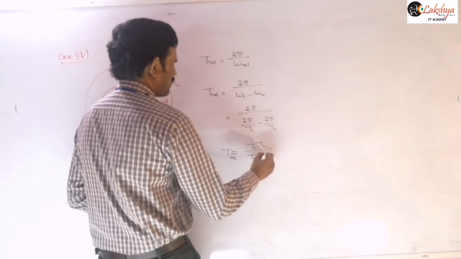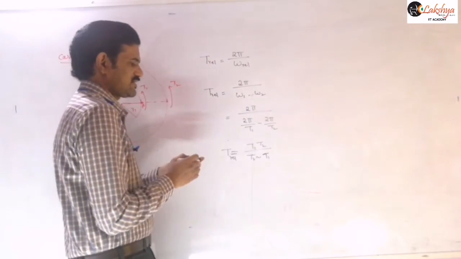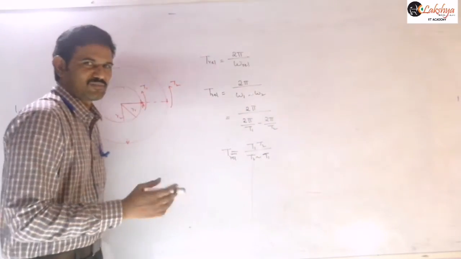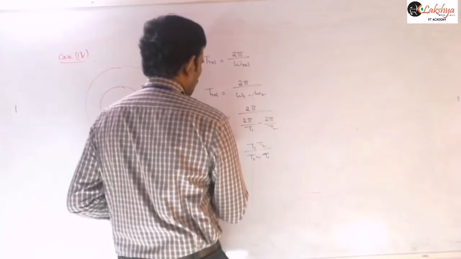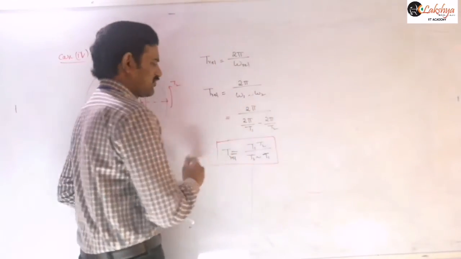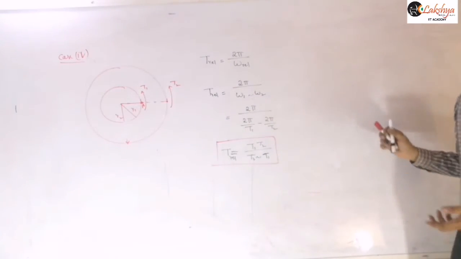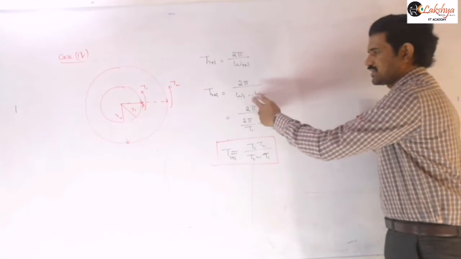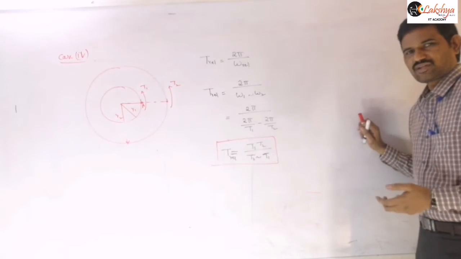Whichever of t1 and t2 is larger, accordingly we need to take the larger minus the smaller value. Then this will be the relative time period if they are traveling in the same direction. If they are revolving in the opposite direction, then you will get a plus sign here, and this plus sign continues if they are revolving in the opposite direction.